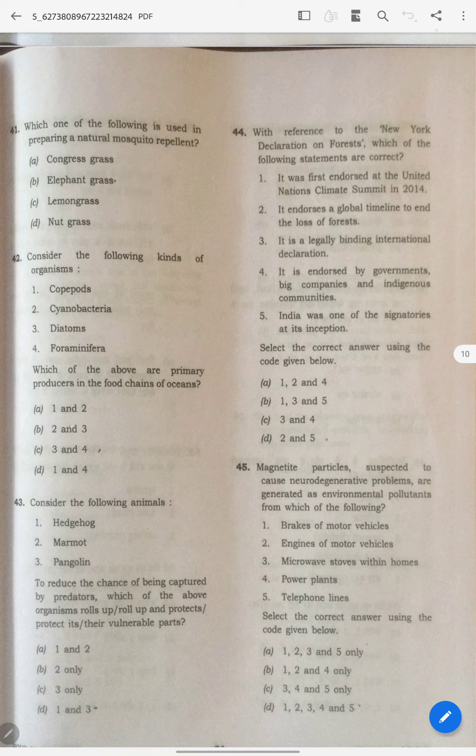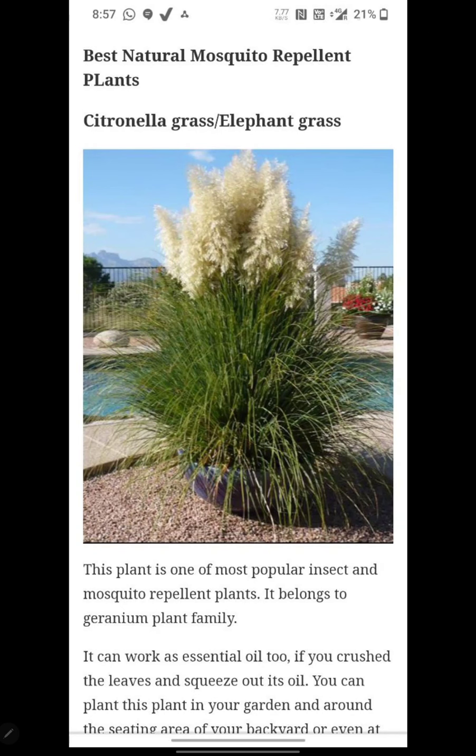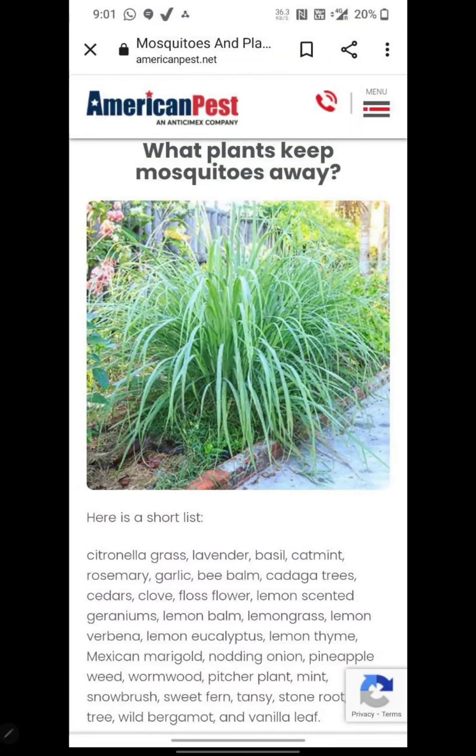I will show you the pic. See, this is the thing. Best natural mosquito repellent plants: elephant grass, citronella grass. And when it comes to this, see here also citronella grass is there. At the same time lemon balm is also there, lemon grass is also there. So it's very difficult now to say exactly which is the correct answer.